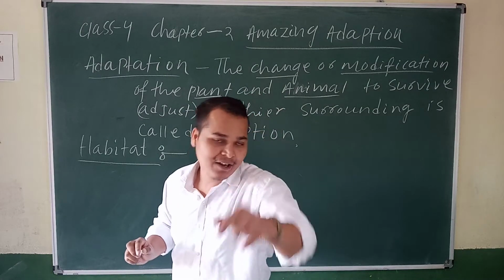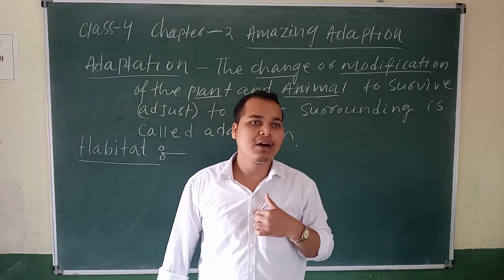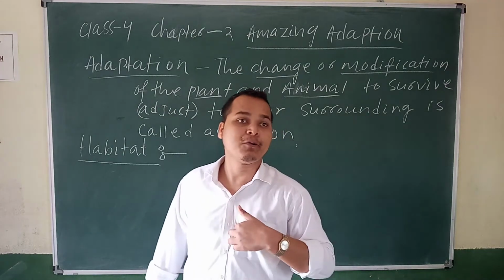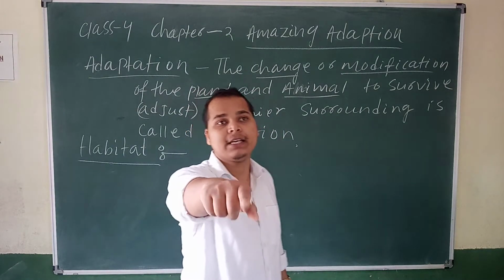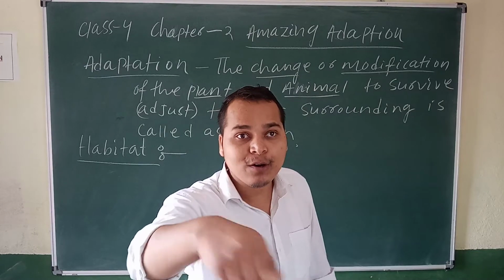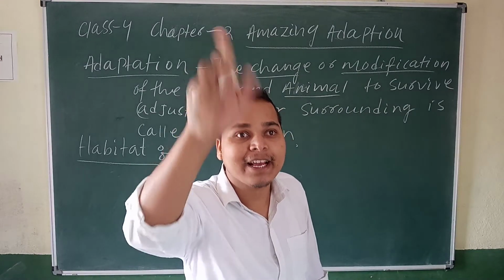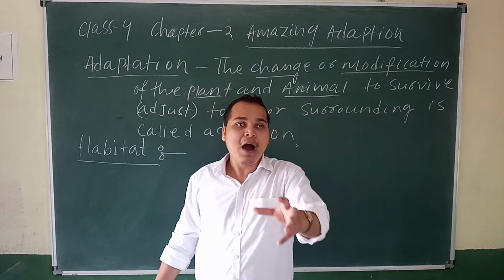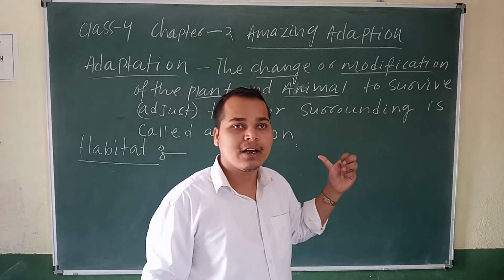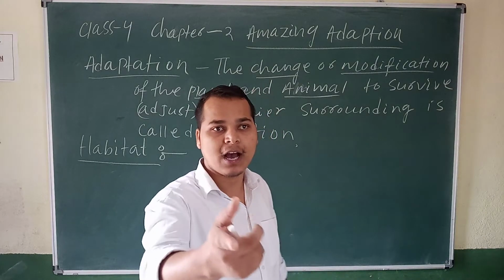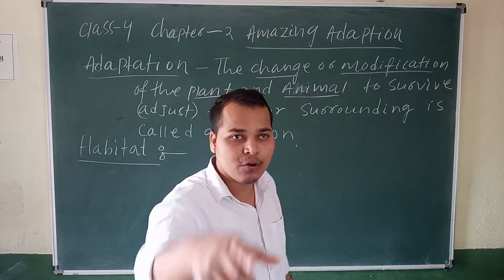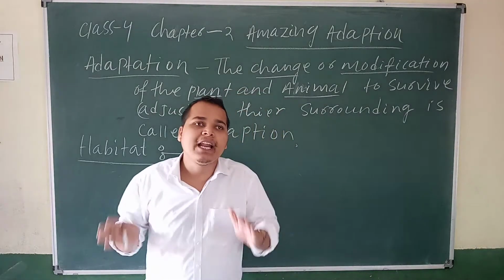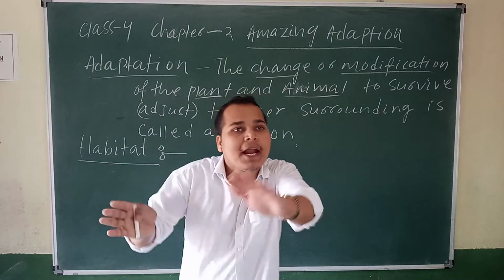I am staying in a house, so my habitat is a house. A bird is living in a nest, so the bird's habitat is a nest. So different animals and plants have different habitats.